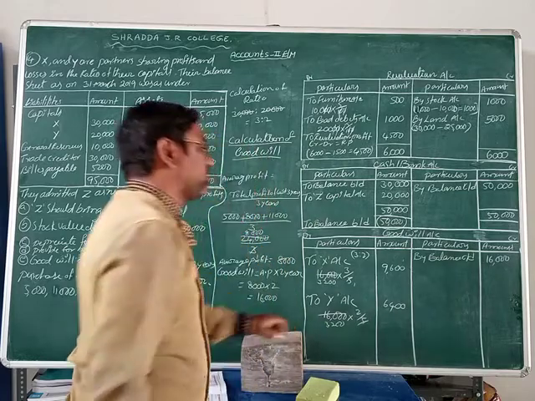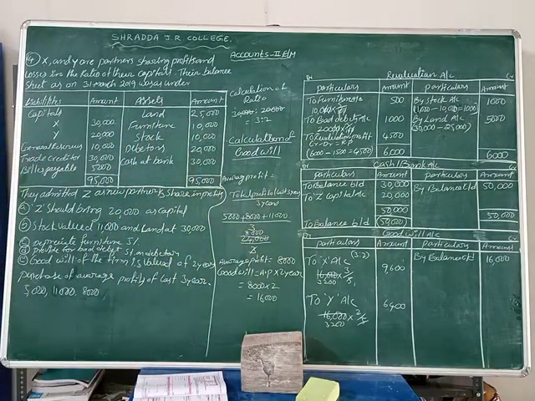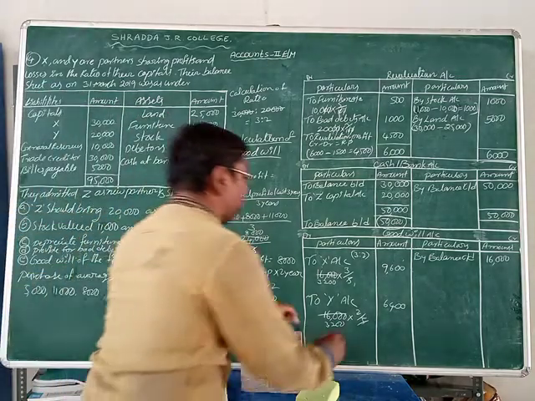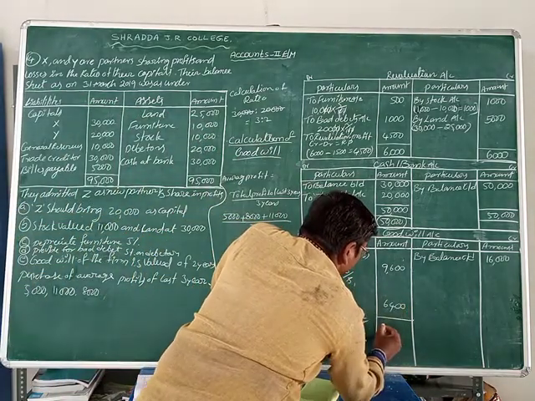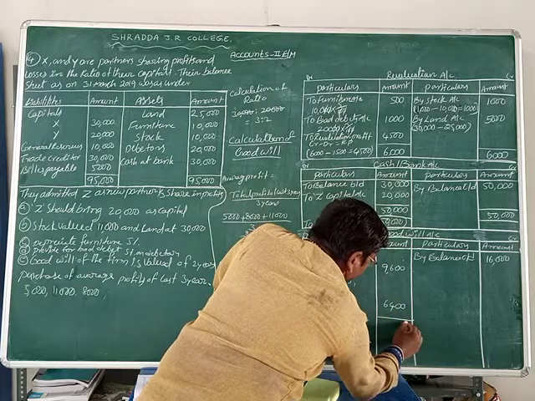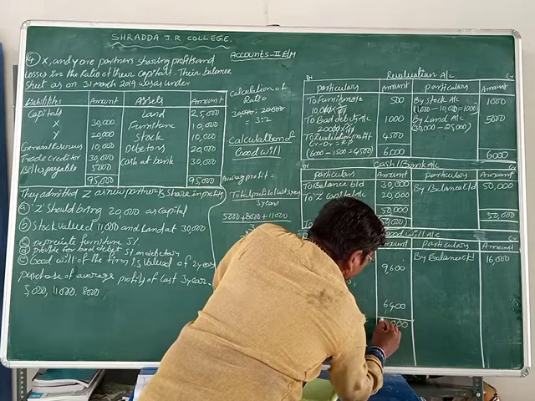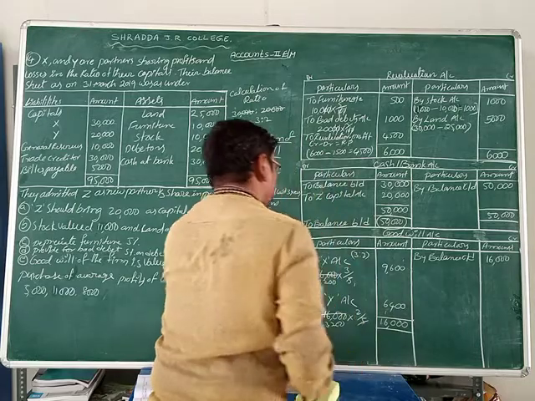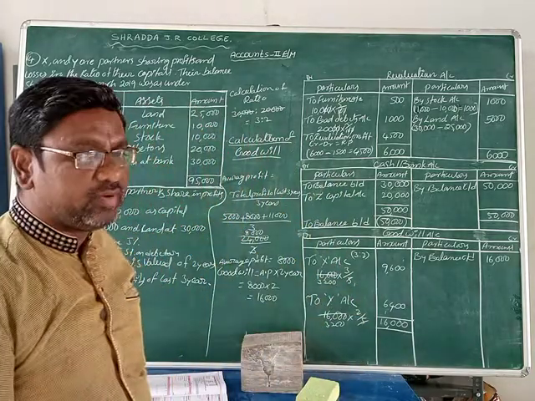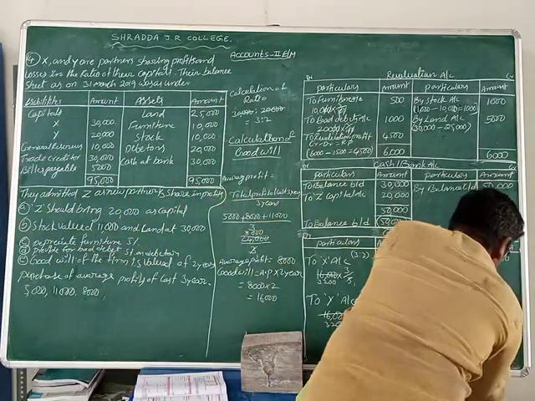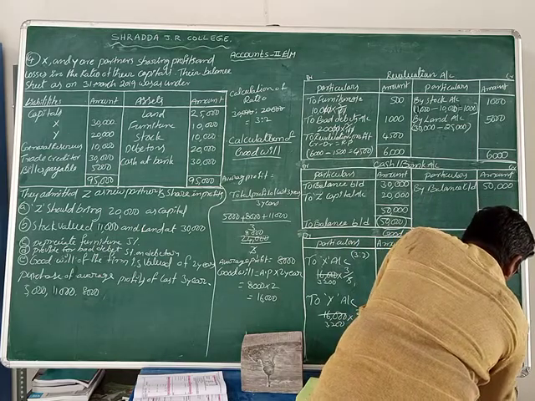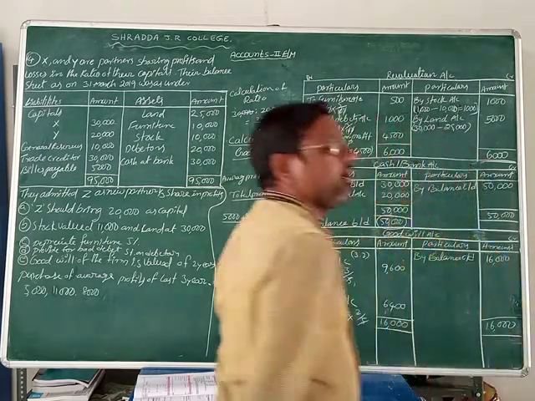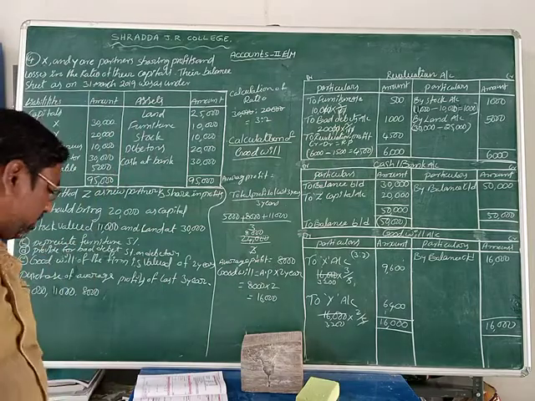Okay, now 6,400 is Y's goodwill, 9,600 is X's goodwill. Now what is the total amount, students? 16,000 is the total amount of goodwill. 16,000 on the debit side and on the credit side is also 16,000 rupees. Both are the same now.